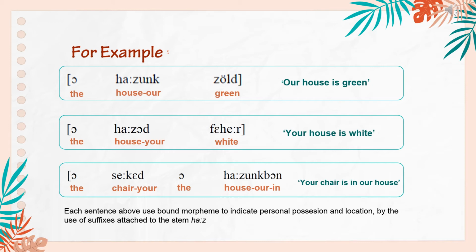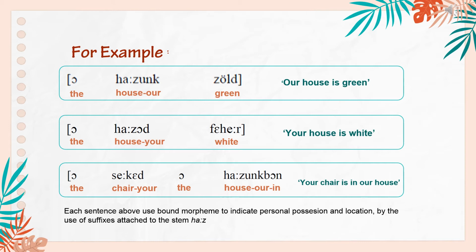Your house is white. A széked a házunkban. A is the article, széked is chair and your. A is the article, házunkban is the combination of three morphemes, house, our, and in. Your chair is in our house.